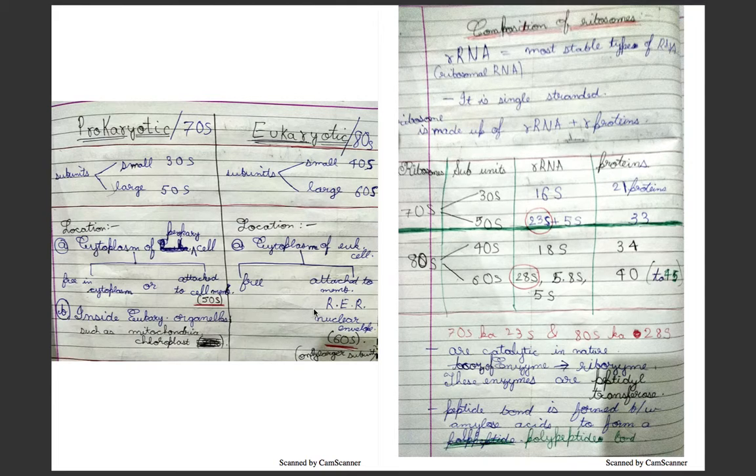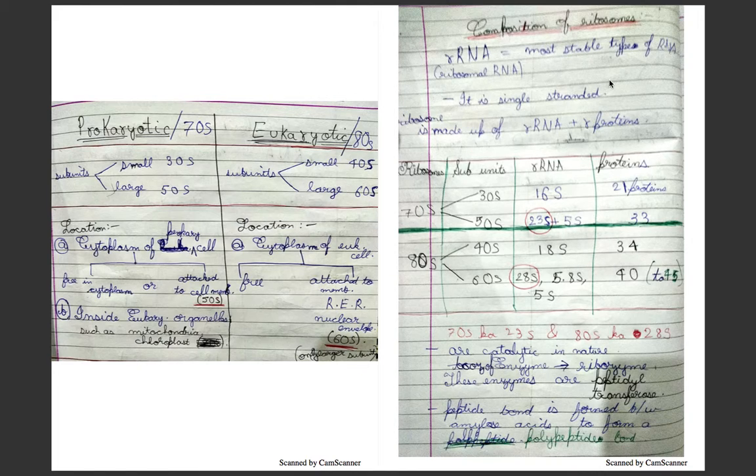That is it. Yes. And now the eukaryotic ribosomes, that is 80S ribosomes, may be attached to the membrane of the RER or rough endoplasmic reticulum, which we have learned in the function of the reticulum. They are also present on the nuclear envelope, and here it is the 60S subunit that is attached. Both the prokaryotic and eukaryotic ribosomes are present on the cell membrane, membranous structures or envelopes.